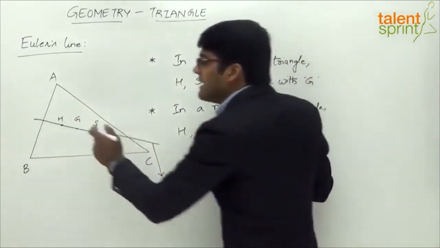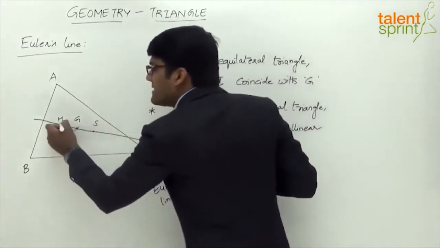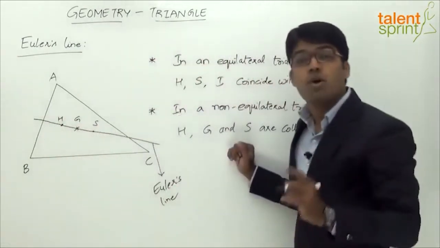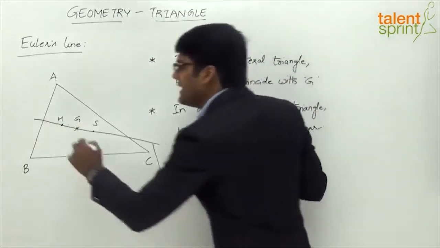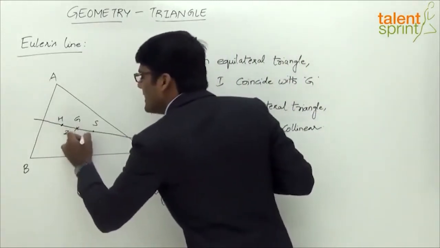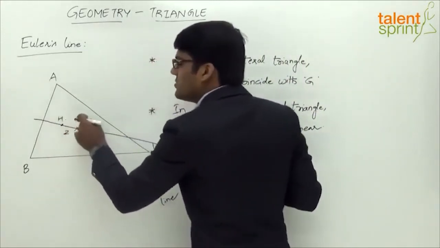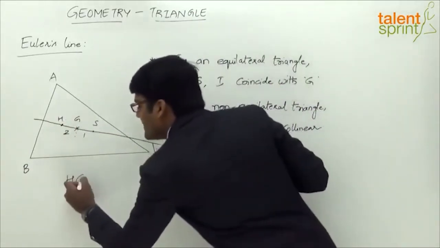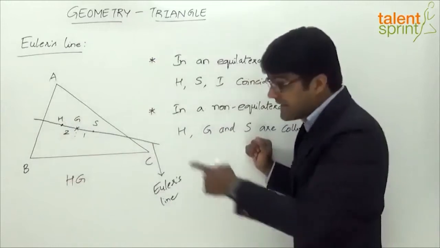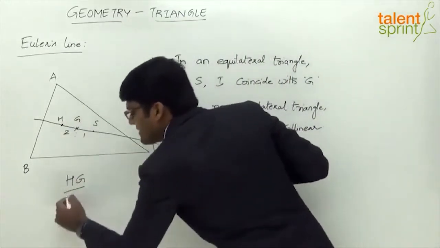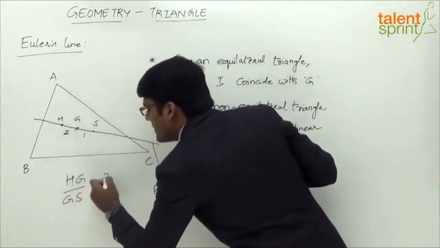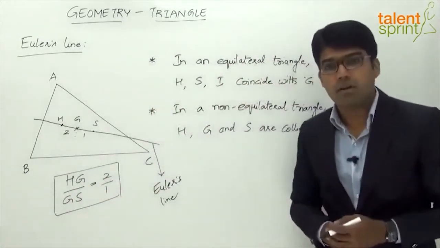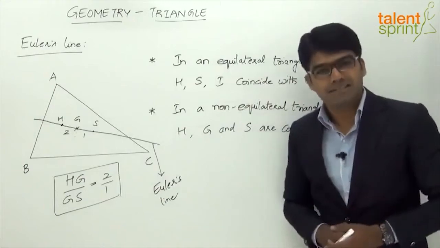The point here is that the centroid G divides the line joining H and S, that is the orthocentre and the circumcentre, in the ratio of 2:1. That means if this is 2 parts, then this would be 1 part, that is HG is to GS will be in the ratio of 2:1. So we can say HG, the distance between orthocentre and centroid, by GS, centroid and circumcentre, will be in the ratio of 2:1. So that's one important property which we need to remember with respect to non-equilateral triangles.